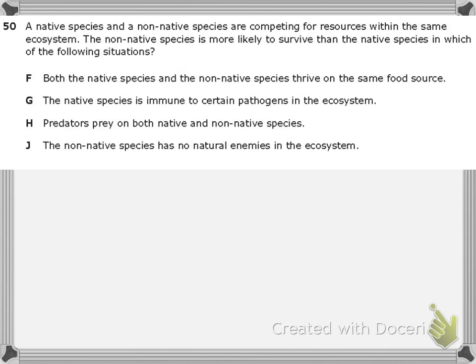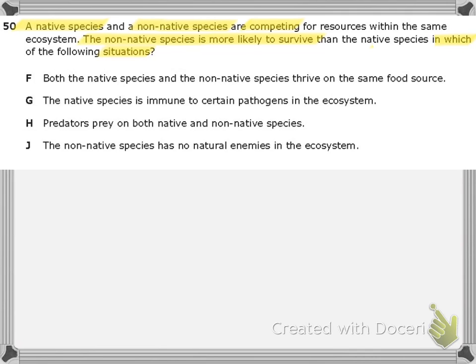Alright, step 1, be awesome, highlight. Bam. Let's go over what native species and non-native species are. Native species means they pretty much belong there, they started there, they grew up there. That's their hometown, their home court. Non-native species are not naturally from that environment. They're invading, sometimes called an invasive species, because they're invading somewhere they don't necessarily belong.